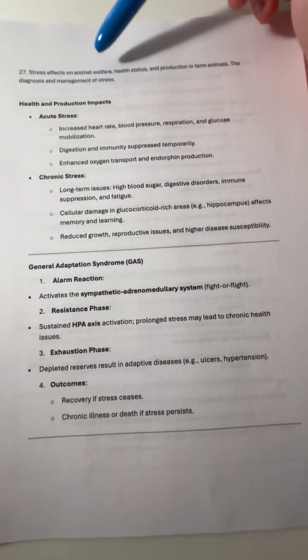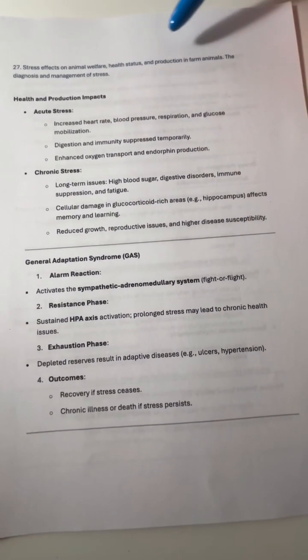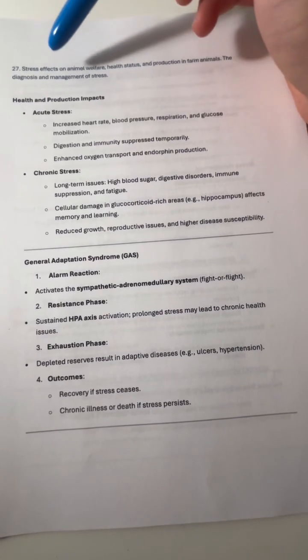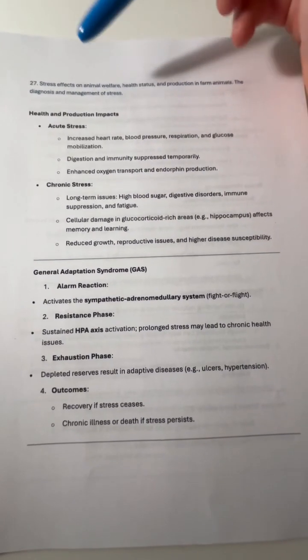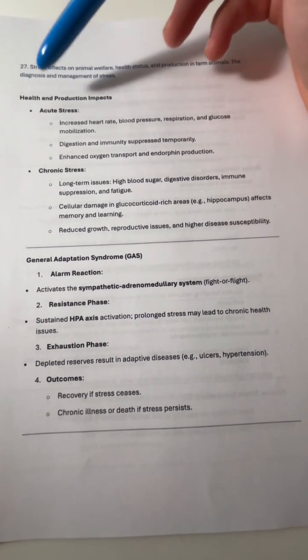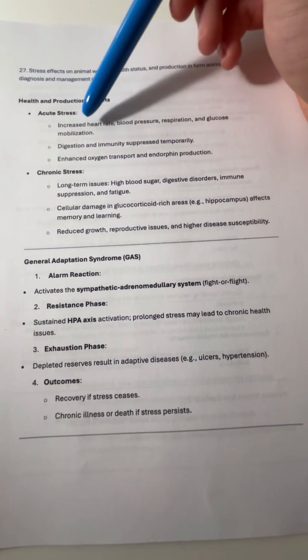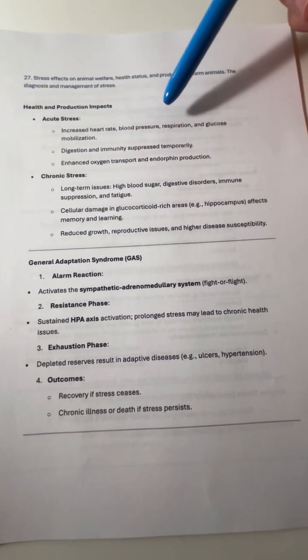Stress effects on animal welfare, health status, and production in farm animals. The diagnosis and management of stress. So, in regards to health production and impacts, acute stress involves increased heart rate, blood pressure, and respiration and glucose